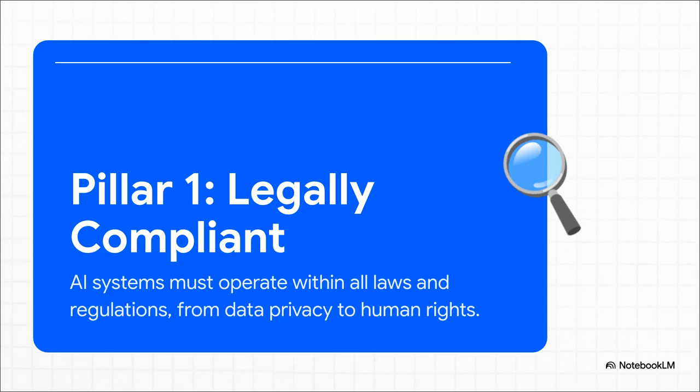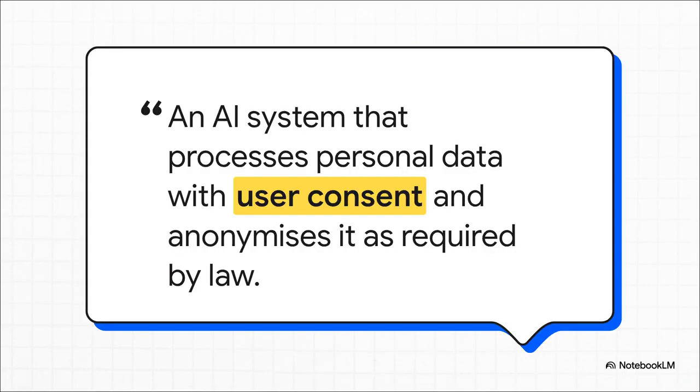First up, legal compliance. Now this might seem kind of obvious, but it is absolutely crucial. AI is not above the law. It has to respect all the existing regulations, whether we're talking about data privacy laws like GDPR, intellectual property, or even fundamental human rights. So, what does this actually look like in the real world?